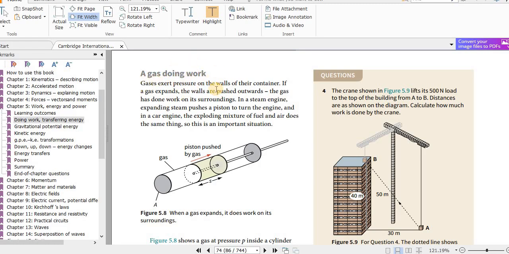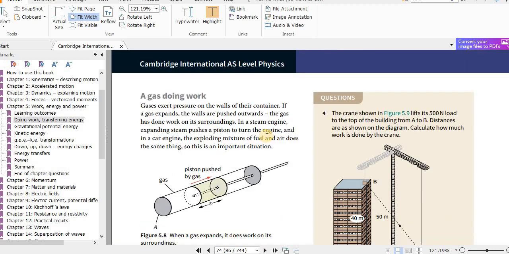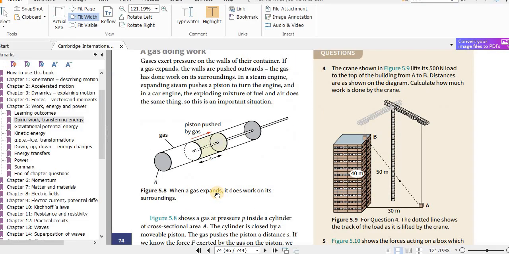Now another important topic is work done by a gas, in other words, a gas doing work. So this is very important. I have seen past paper questions based on this, and sometimes students have forgotten that they learned this. Now over here the change in volume is the area of cross section times this, because remember this is like a prism, it's cylindrical in shape. So the area of a prism is an object with a uniform cross section along its length, so it will be A times S. Okay, area of cross section times S will give you the volume here.